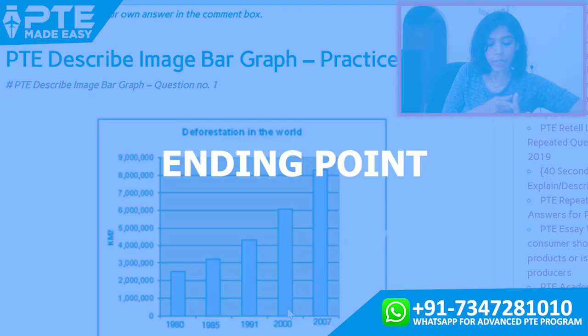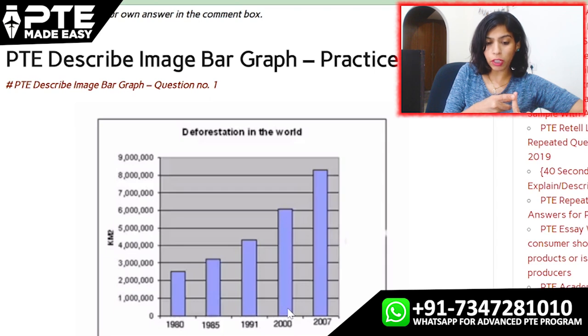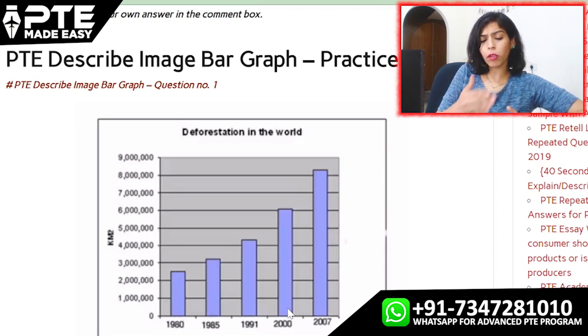Beginning point, ending point. Okay, beginning point, ending point, and in between you can simply say the rate was increasing from 1985 to 2000, where it was 6 square kilometers in the year 2000. So do not mention every single information. You simply have to speak for 40 seconds.